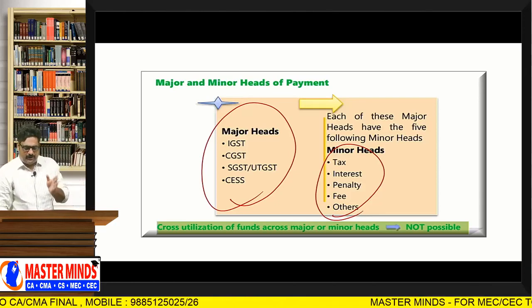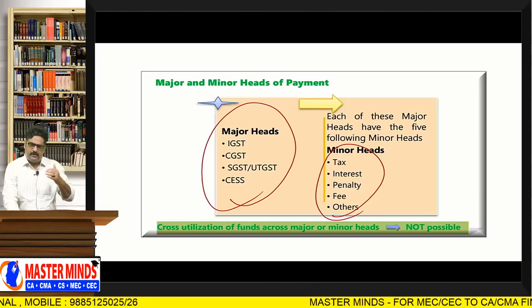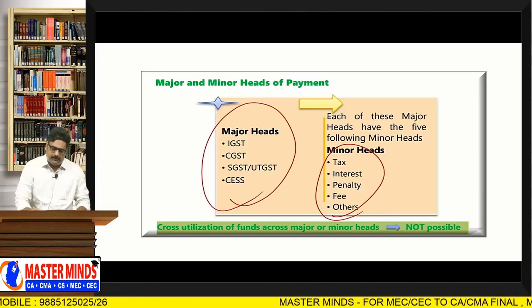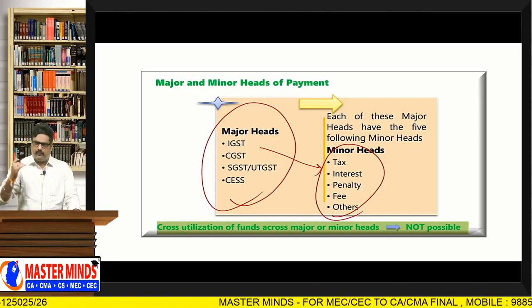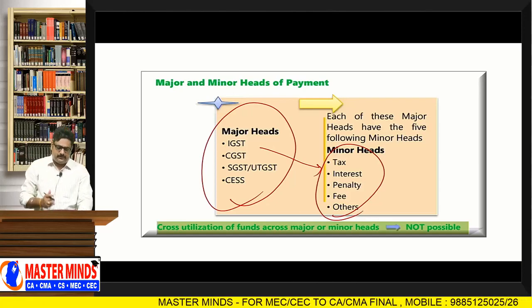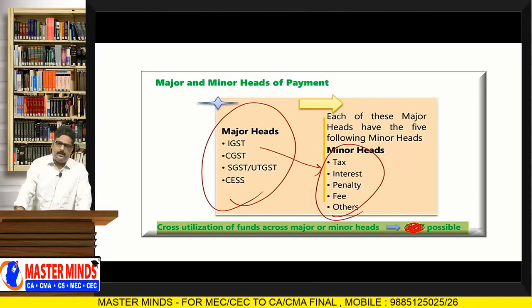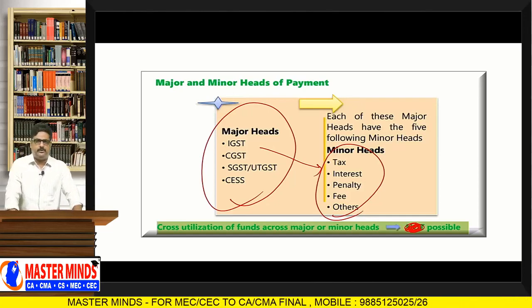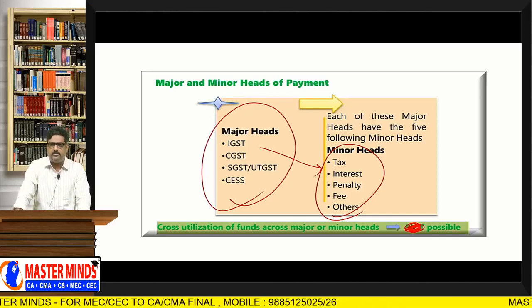Each major head is again divided into 5 minor heads: tax, interest, penalty, late fee, others. That means IGST will be divided into tax, interest, penalty, late fee, others. CGST will be divided into again 5 minor heads. Previously, cross utilization of funds across major or minor heads was not possible. Okay, ma'am.